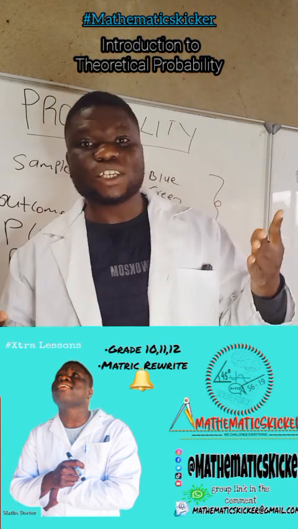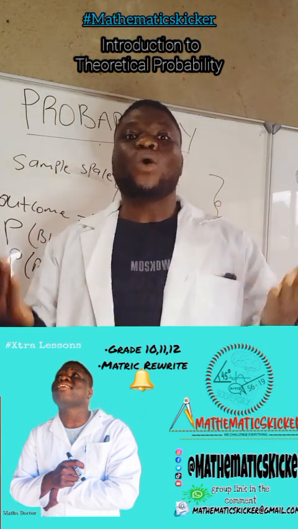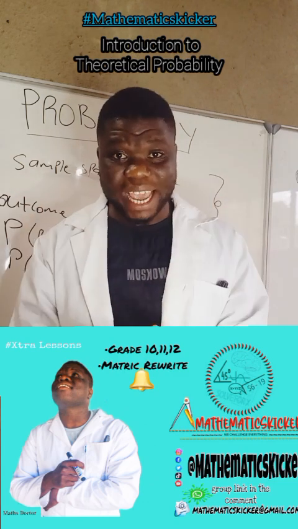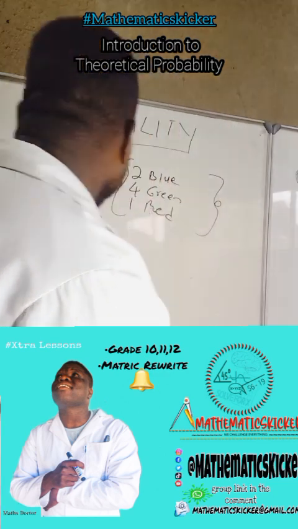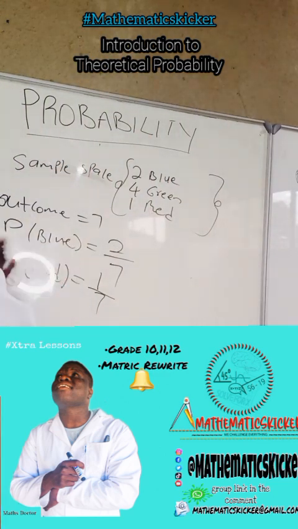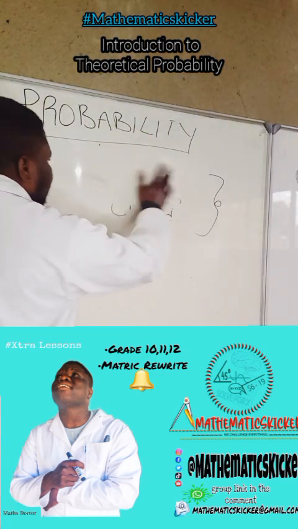Some are saying 2 is die. Some are saying 1 is dice. Some are saying 2 is dice. So let's agree that 1 is a die. Right. Then let's talk, my good people. Let me erase this side and we talk.